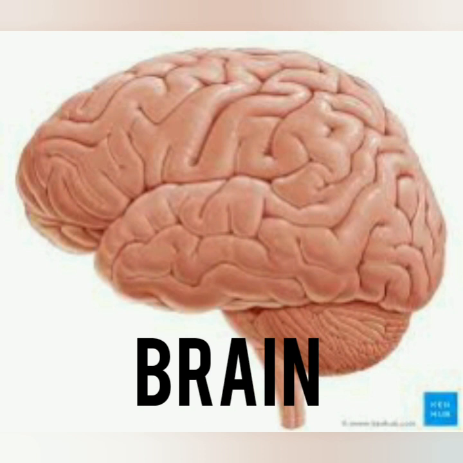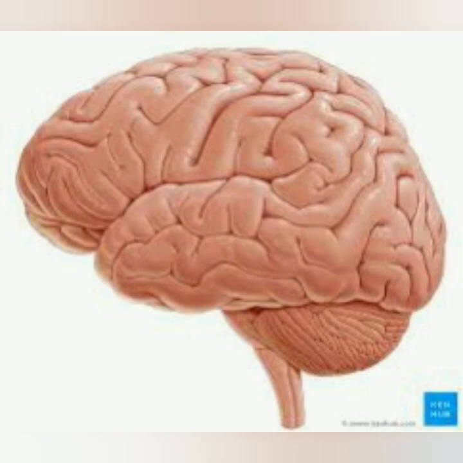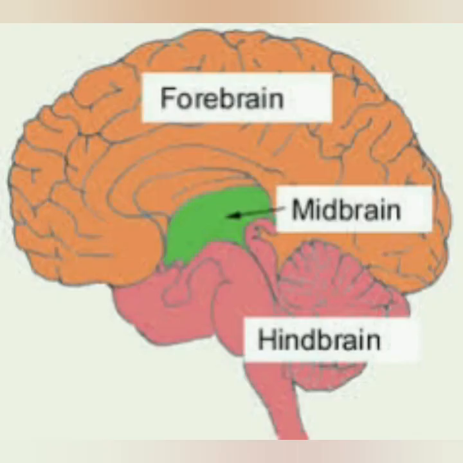So the brain, if you see, has three main parts. In this diagram, you can see the three main parts: the forebrain, the midbrain, and the hindbrain. Actions like moving our hands, sitting, or walking are all controlled by the brain.